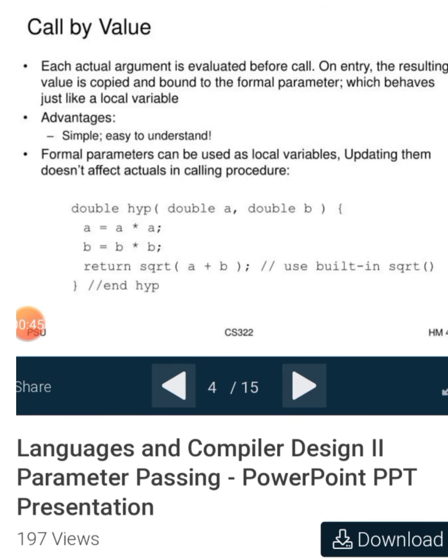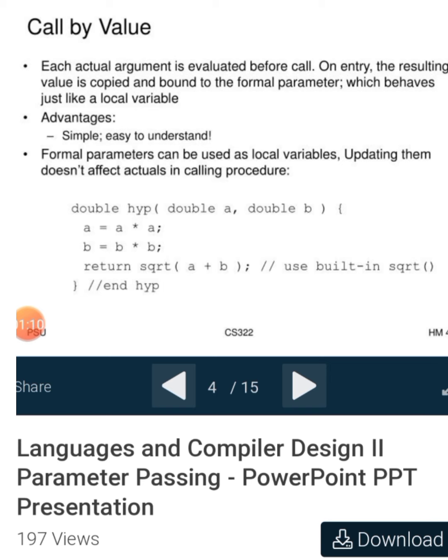Next one is call by value. Each actual argument is evaluated before the call on entry. The resulting value is copied and bound to the parameter, which behaves just like a local variable. Advantages: simple, easy to understand. Formal parameters can be used as local variables. Updating them does not affect actuals in the calling procedure.